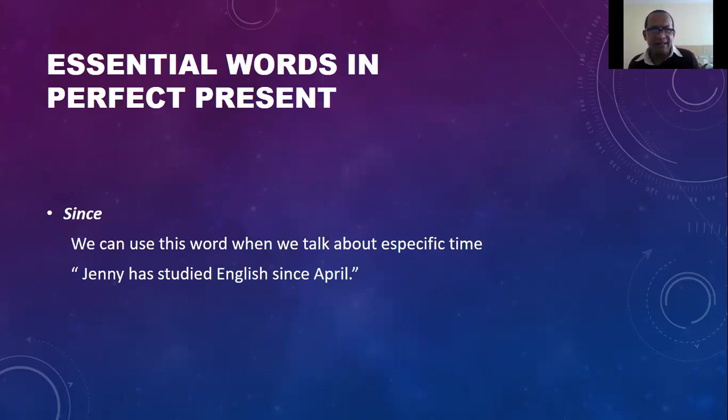For example, Jenny has studied English since April. Since. Jenny ha estudiado inglés desde abril. Okay? If you are now in September, you can count April, May, June, July, August, September, 6 months. Okay?